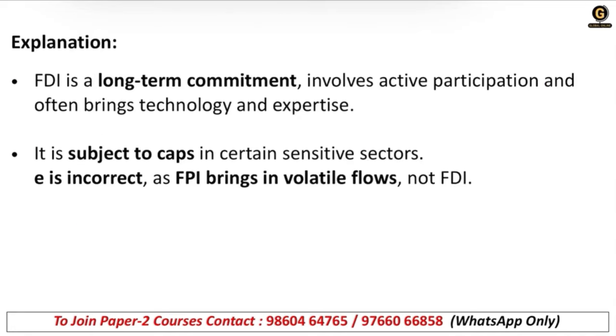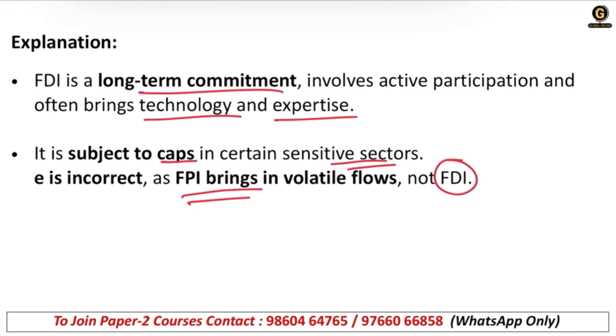See, FDI is a long-term commitment, so for that reason we bring in technologies, expertise and skills as well. It is subject to caps in certain sensitive sectors. E is not correct. FPI brings the volatile flows, not FDI. Correct. So this is all about this question.